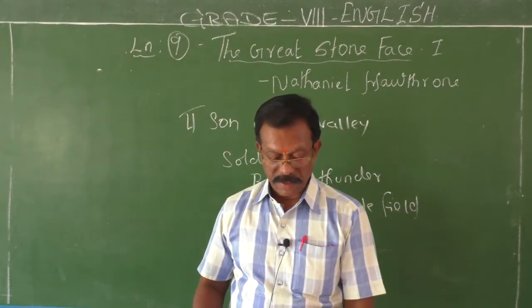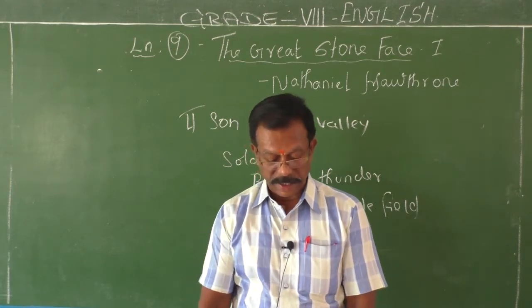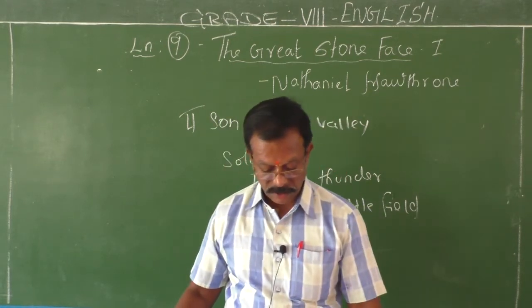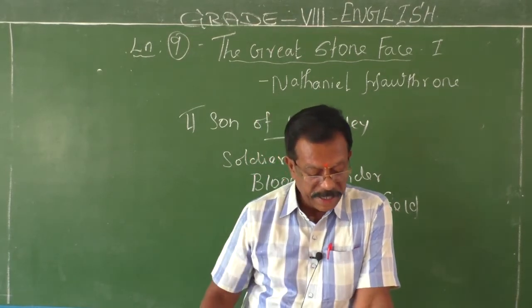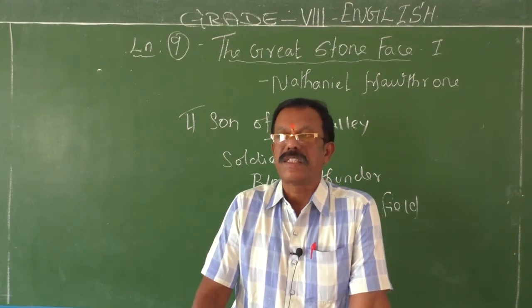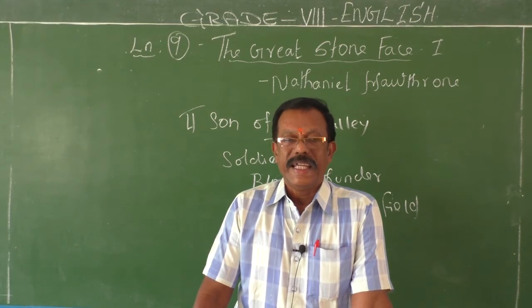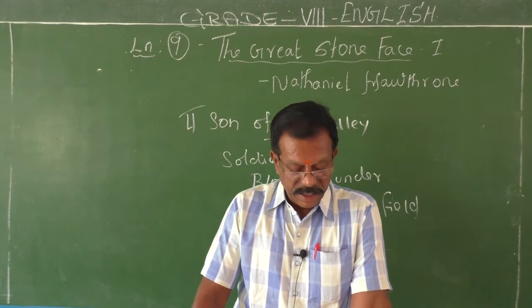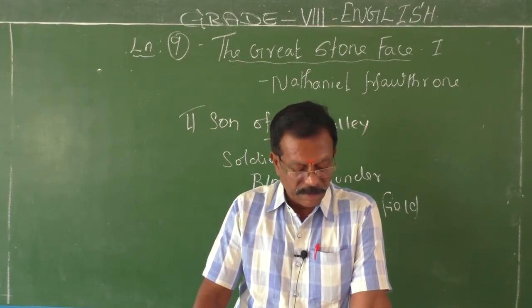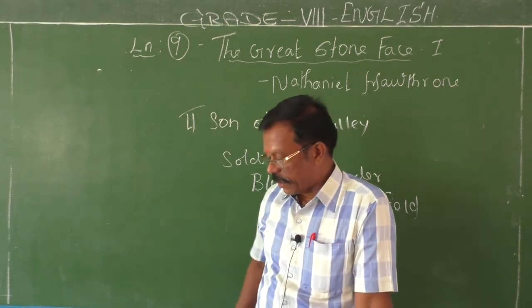So what does this story conclude? I would like to give you the conclusion of this story, children. See, the first part of this Great Stone Face is about a little boy, Ernest: his quest, his excitement, his eagerness, and his mental preparedness to find the man who will return one day to the valley, who resembles the great stone face. So let me sum up, children.